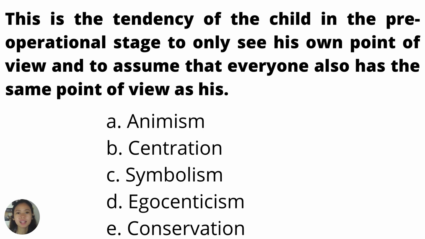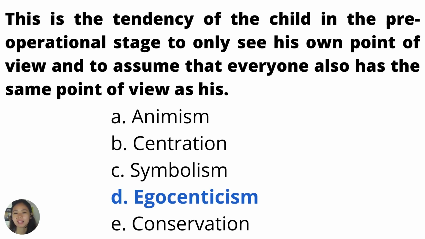Next, this is the tendency of the child in the pre-operational stage to only see his own point of view and assume that everyone also has the same point of view as his. We have letter A, animism, B, centration, C, symbolism, D, egocentrism, E, conservation. Your answer? Okay, your answer is letter D, egocentrism, and that is the correct answer.